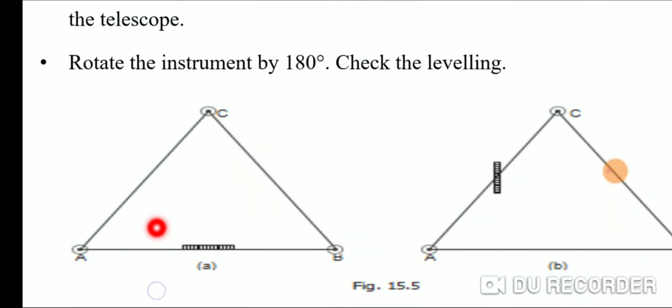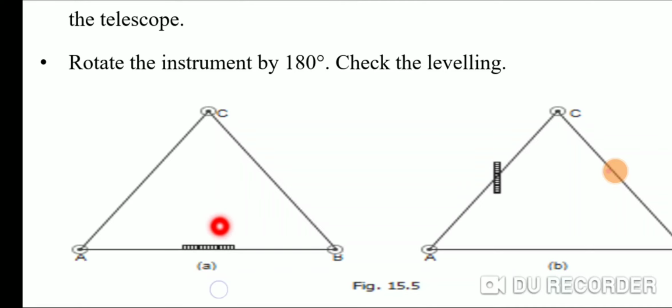In this diagram we keep our split level parallel to the AB foot screws, and rotate these AB foot screws clockwise or anti-clockwise, both inward or outward, until the bubble present in this spirit level comes to the center.